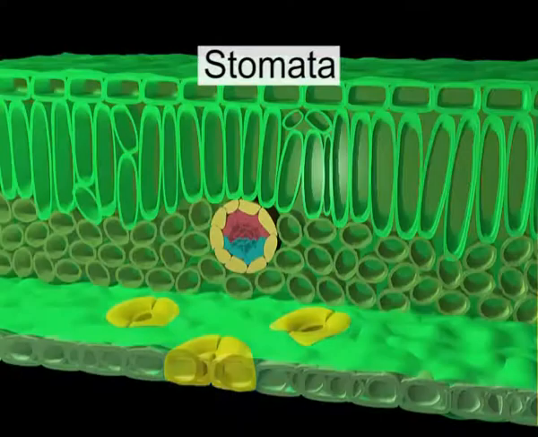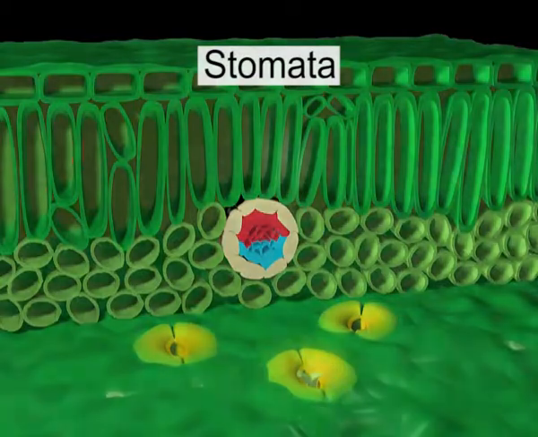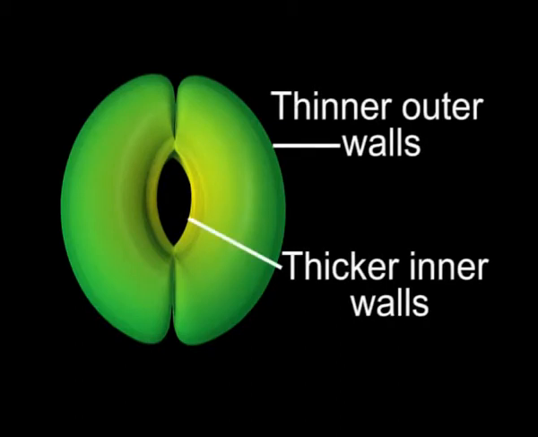Stomata. The epidermis of leaves and herbaceous stems contains numerous minute openings called stomata. These are small openings scattered throughout the epidermis. Each stoma is composed of bean-shaped cells known as guard cells, which enclose a stomatal pore. The guard cells contain chloroplasts. These guard cells have thinner outer walls and thicker inner walls.